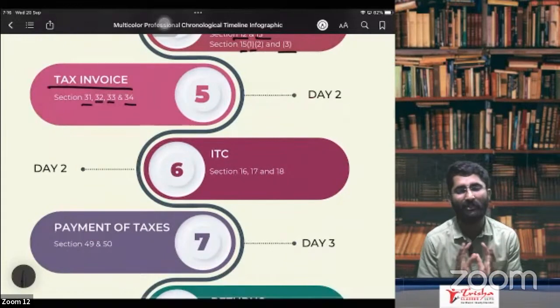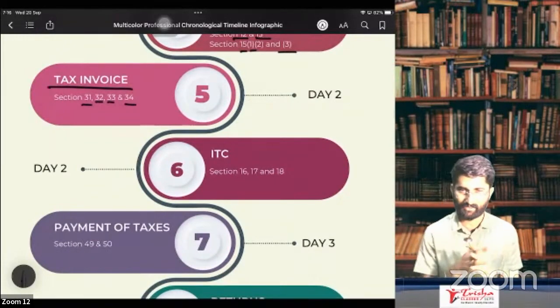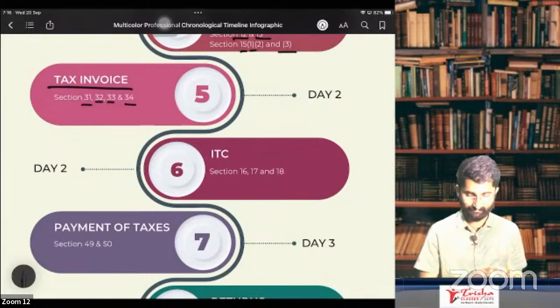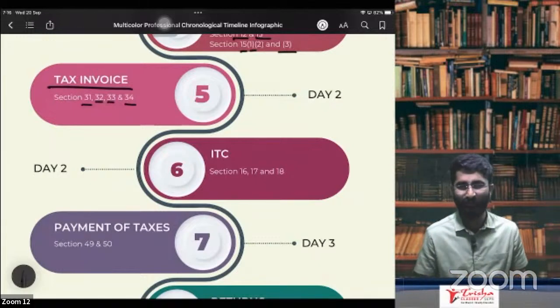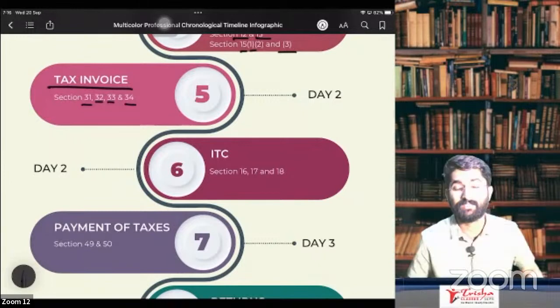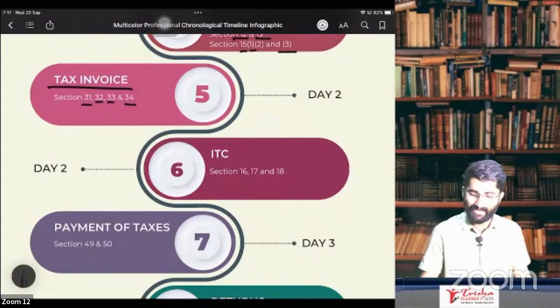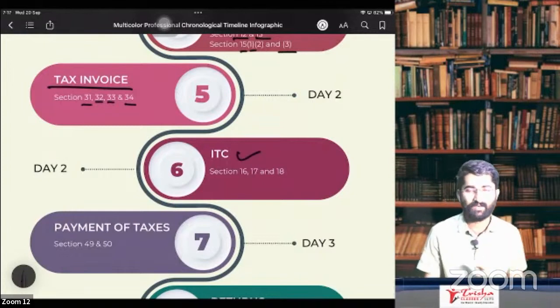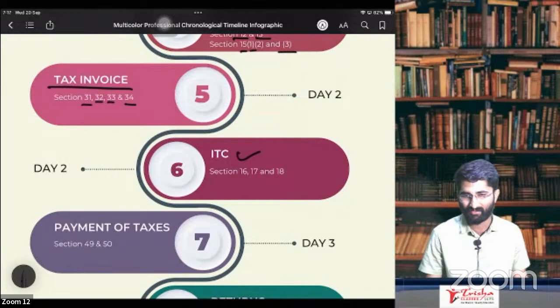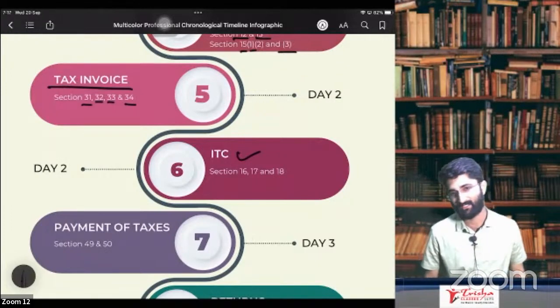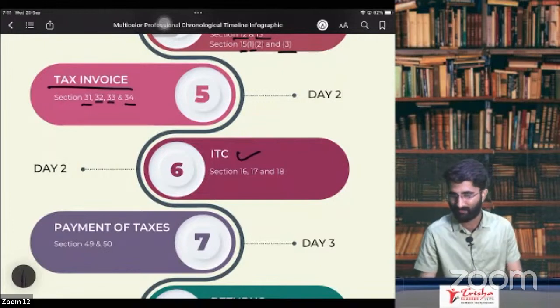Later, the important jaan of your GST classes. GST classes ka jaan, what is that? This is ITC. So we'll be discussing about ITC here. You know what is ITC, correct? ITC is input tax credit. GST came in because of one important reason, that is ITC. Earlier, for many of the things, you were not getting ITC, but now you are getting ITC for many of the supplies. So we'll be discussing what are the supplies in which we are getting the ITC and what are the rules of ITC.